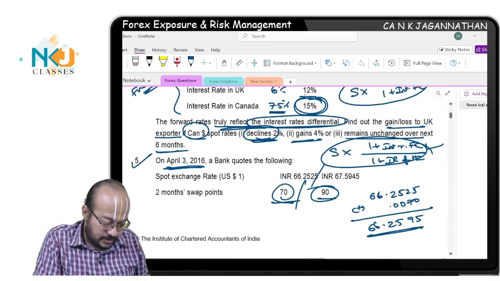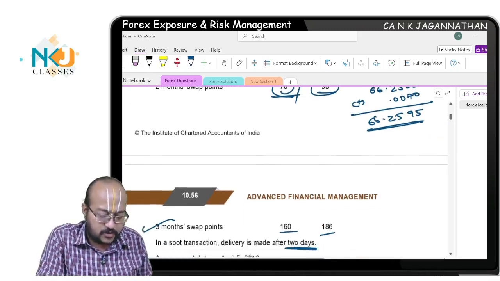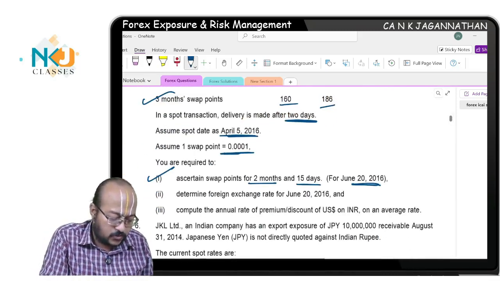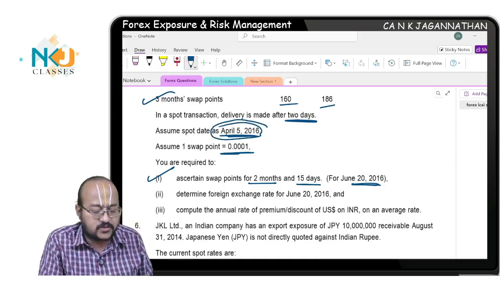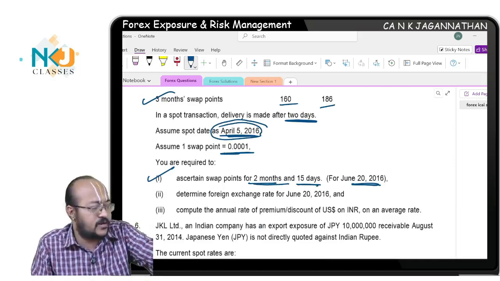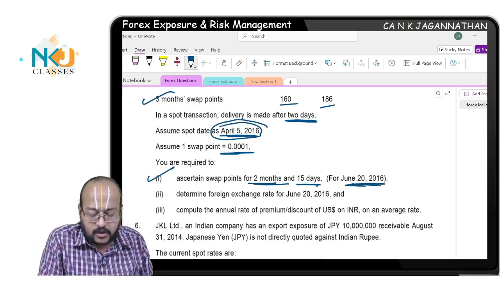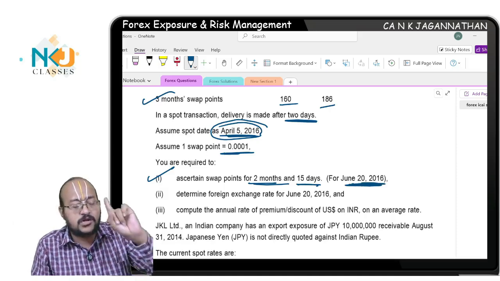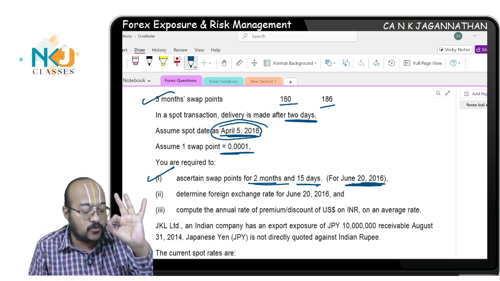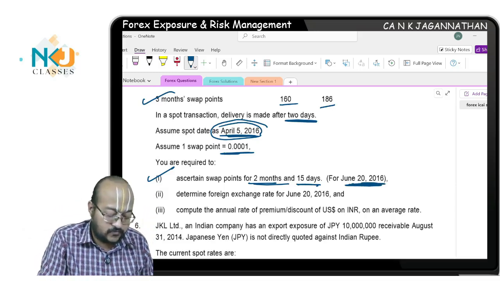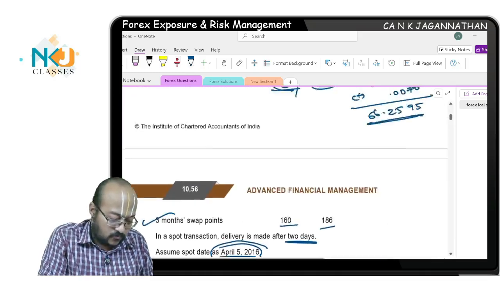What is that? Yes, the quotation is given for spot quotation April 3, but of course the assumed spot date will be April 5, which means 2 months 15 days. Now they've calculated and given you. We need to compute the forward rate for June 20, 2 months 15 days. Here you have to do interpolation. That's the question.